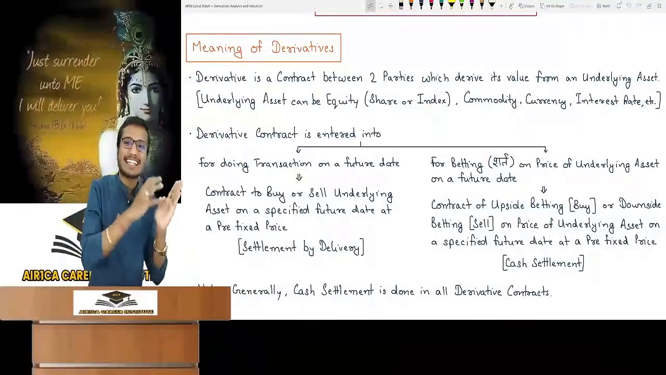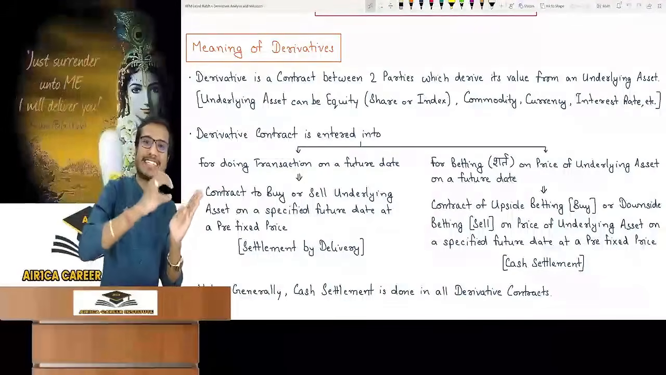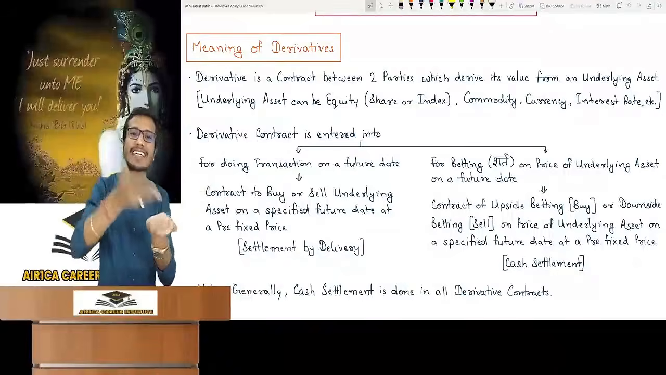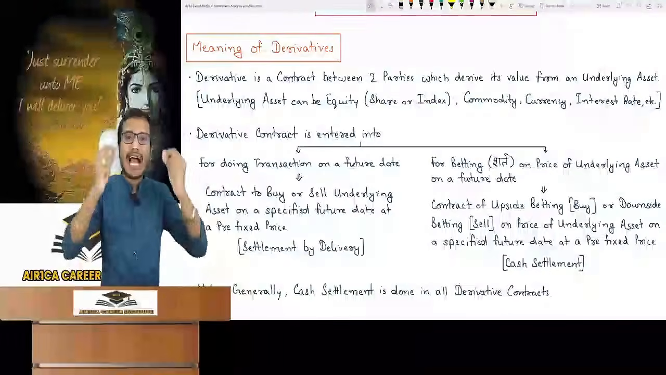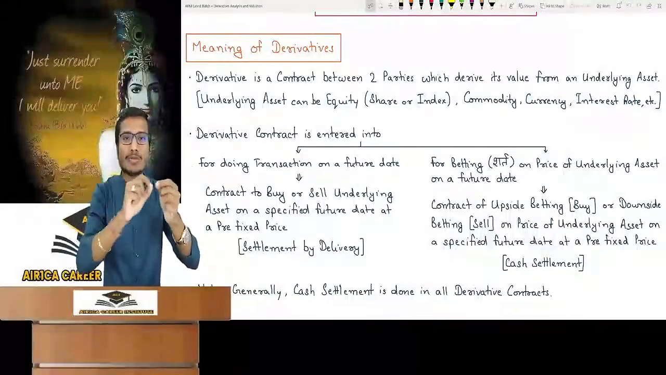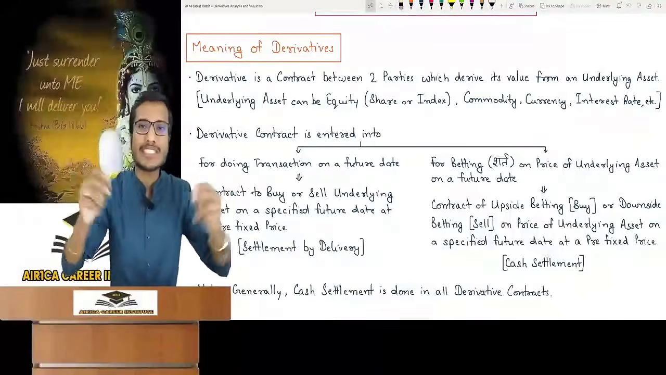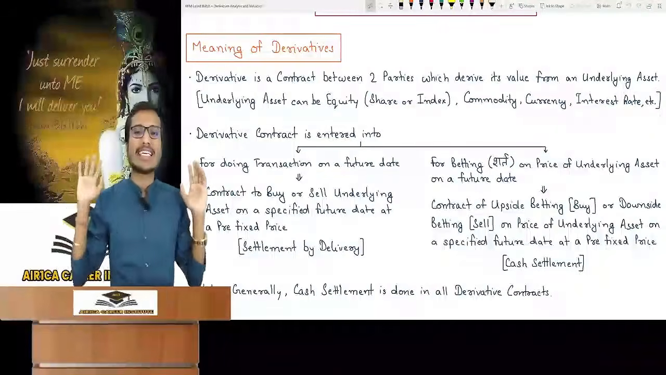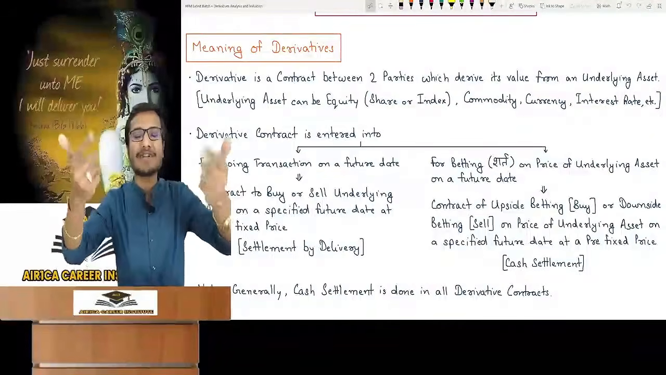What should be written so that the value of this contract is derived from an underlying asset? Meaning this contract becomes a derivative contract. Which means when you and I are signing a contract together, what should be the wordings? What should be written in the contract so that the contract becomes a derivative contract?